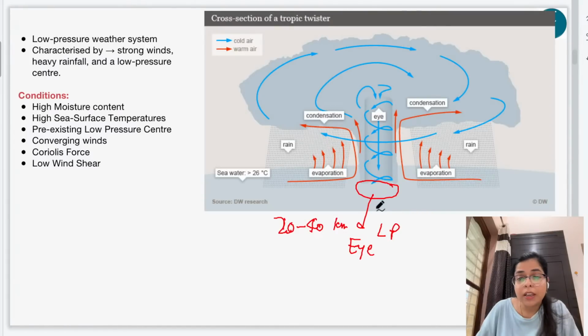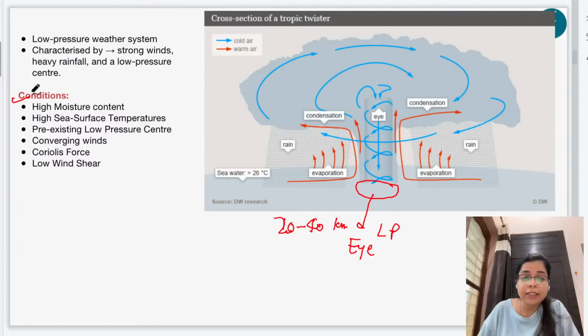Okay, and surrounding this eye, we see that there is a vertical column of air, or a circulating air mass around this eye. So here we can see this circulating air mass. So together, this system of rotating air masses forms a cyclone. And these cyclonic storms are characterized by the presence of strong winds, heavy rainfall, thunderstorms, and obviously a low pressure center, increased sea level, and storm surges. These are the characteristics of cyclones.